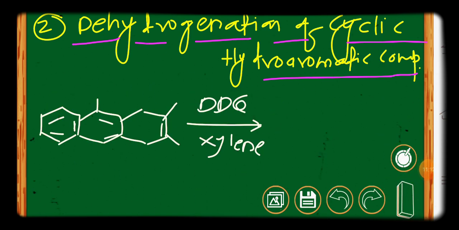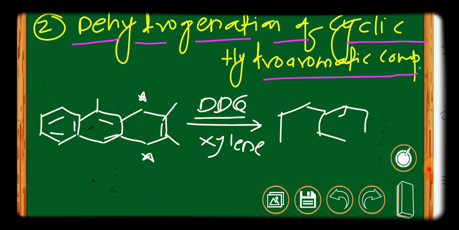Looking at another example, this is a substituted anthracene molecule, and in this case we apply DDQ in a solvent. Here the dehydrogenation takes place for the cyclic compound. These are the active positions from which the H negative ion will be transferred to the DDQ, then a cation forms, then there is a migration, etc., and finally it leads to the product, this one.